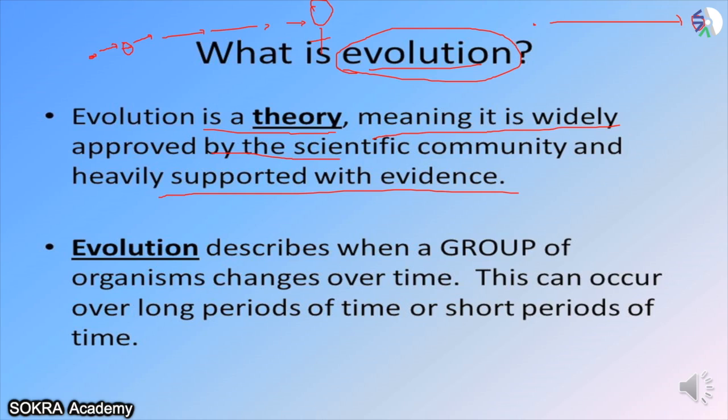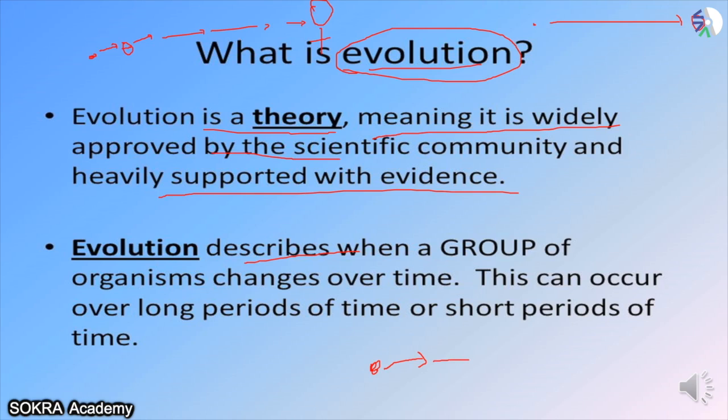So evolution describes when a group of organisms changes over time. This can occur over a long period of time or a short period of time. For example, we have evolved over billions and billions of years. Initially there was nothing. There was a very small organism in the river. From this small organism we came onto land. Then we became like a land animal. Then we became reptiles. Reptiles are animals that can stay both on land and in water.